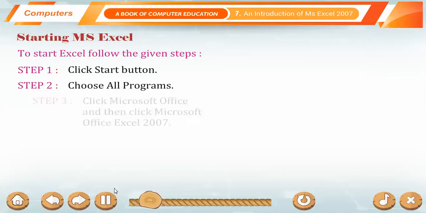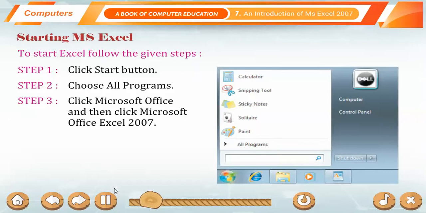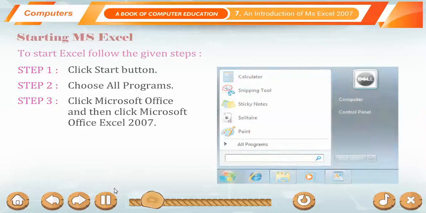Starting MS Excel. To start Excel, follow the given steps. Step 1. Click Start button. Step 2. Choose all programs. Step 3. Click Microsoft Office and then click Microsoft Office Excel 2007.